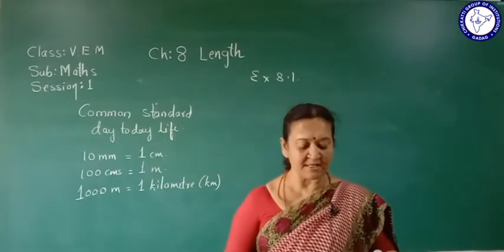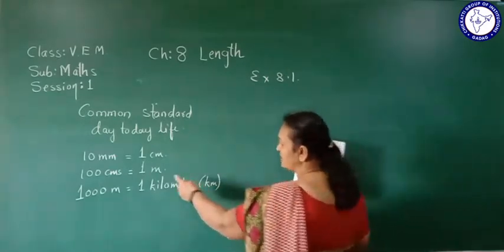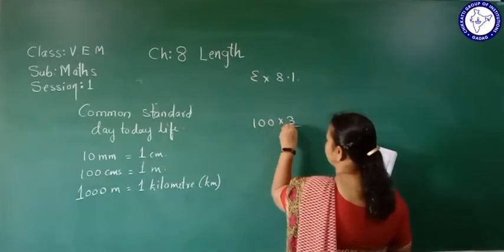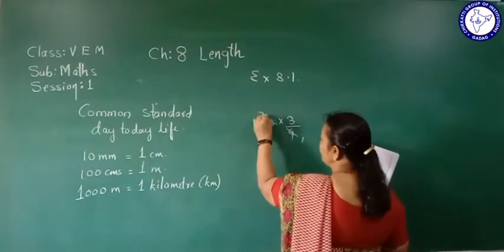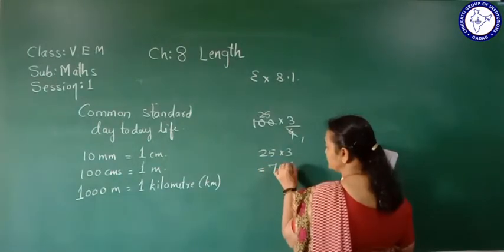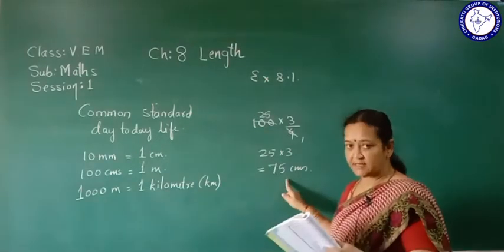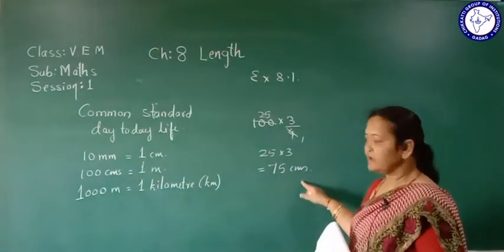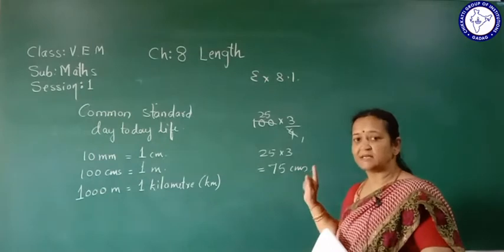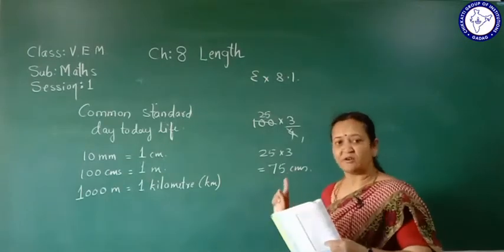How many centimeters make 3/4 of a meter? Here 1 meter equals 100 centimeter. 3/4 of it: 4 twenty-fives are 100, then 25 into 3. How much do we get? 75. So 75 centimeters make 3/4 of a meter. So the fifth answer is 75 centimeter. No need to write this calculation. This answer you know because it is oral. 75 centimeter makes 3/4 of a meter.